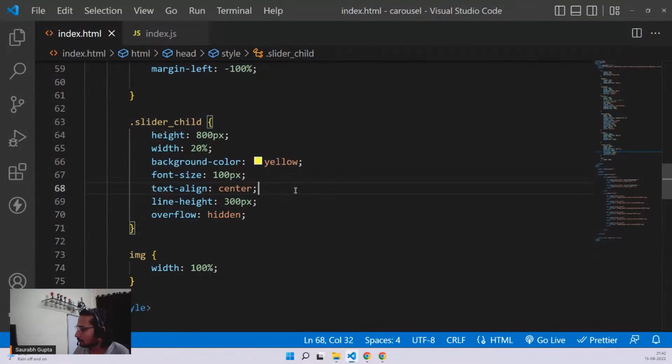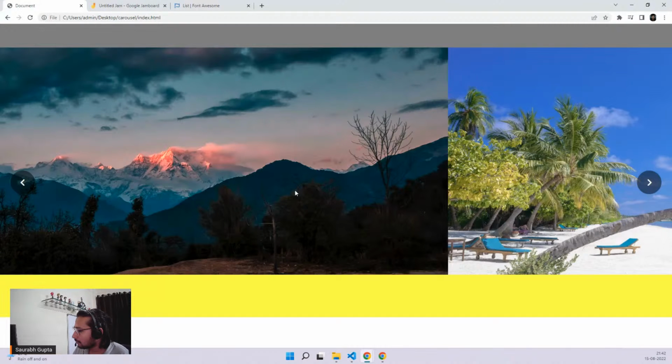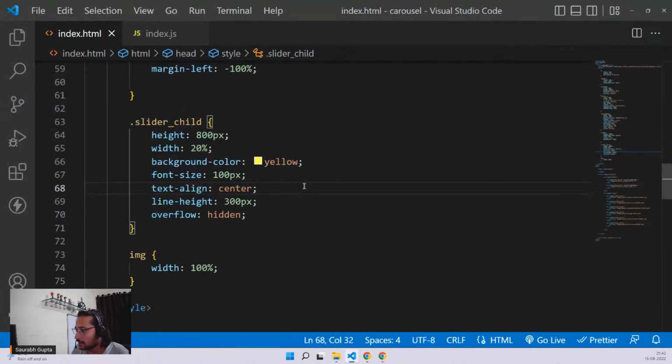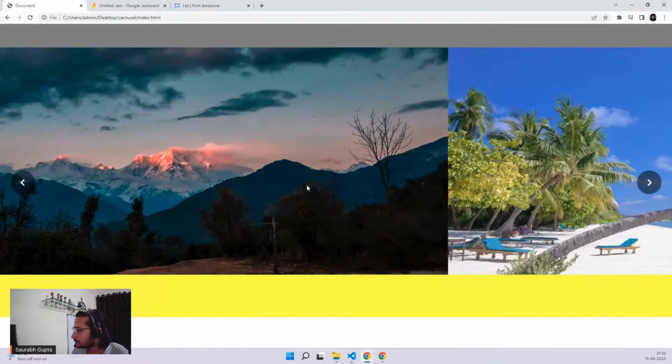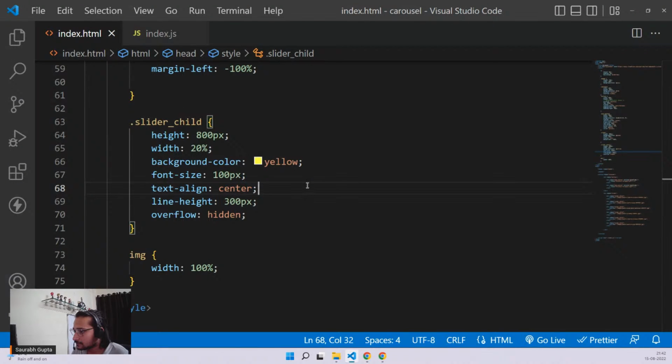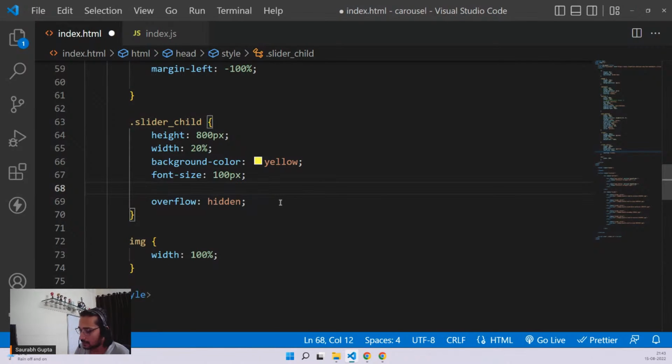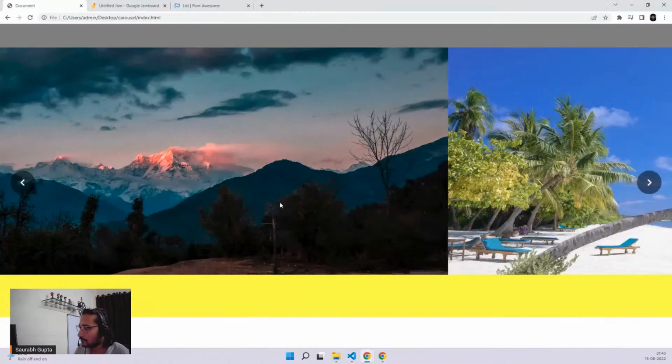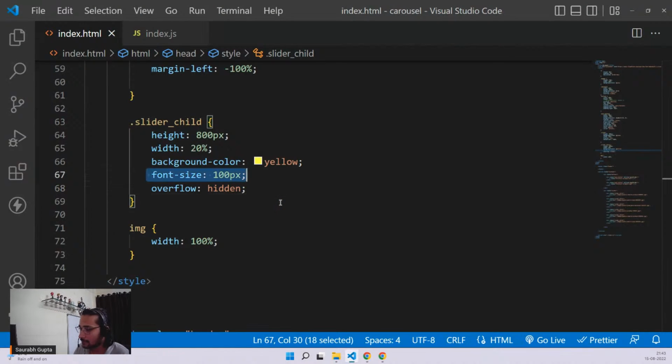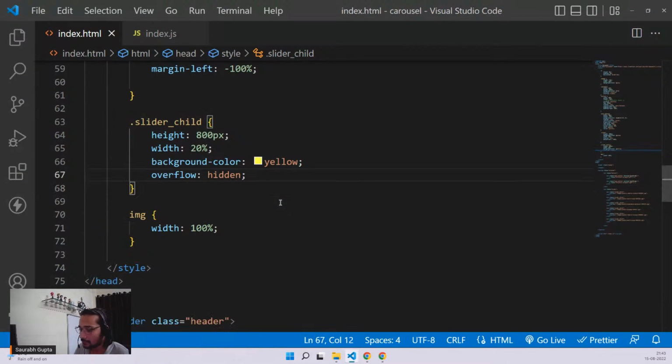Some problem. Strange stuff happening here. Now line height and text line, remove this. We don't need it. No, wait, but why is my image not taking a width of 100%?